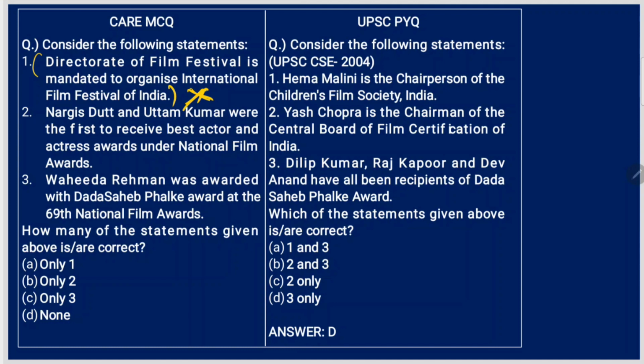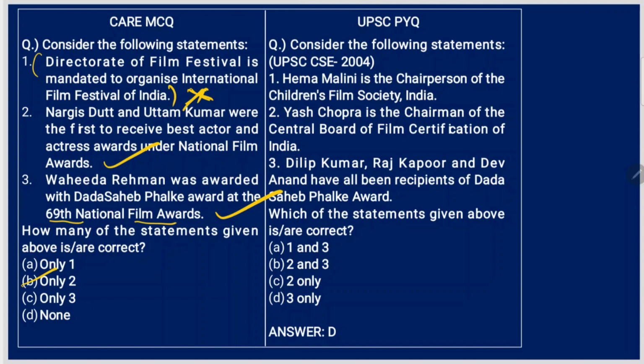Nargis Dutt and Uttam Kumar were the first to receive Best Actor and Actress awards under the National Film Awards. Yes. Wahida Rahman was awarded with the Dada Saheb Phalke Award at the 69th National Film Awards. Yes, so only 2 statements are correct, not 3.